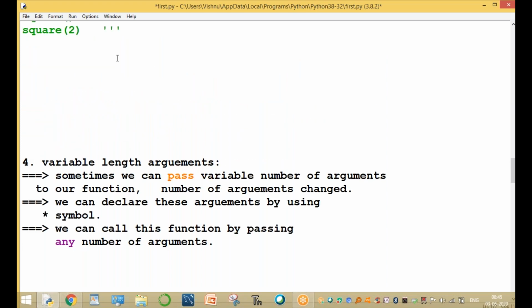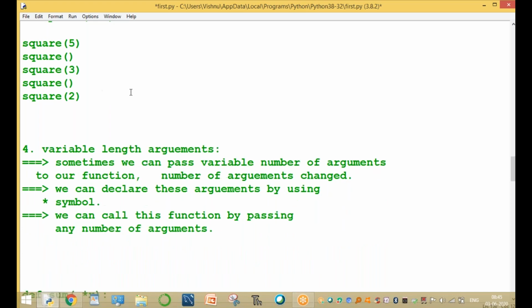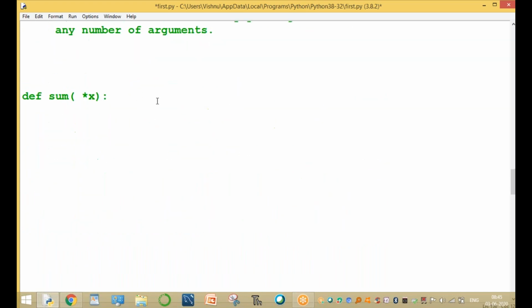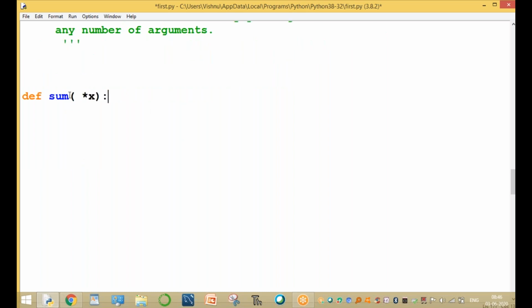It is not a general type. I will show you one by one. This is called a variable length argument. Clear? Now, example: here x means variable number of arguments. X is a formal parameter, but we can pass any number of arguments.